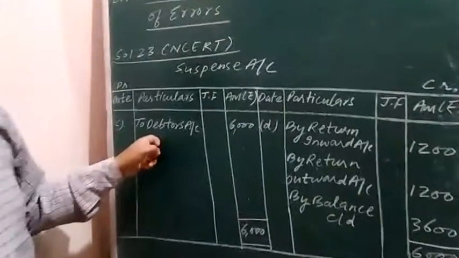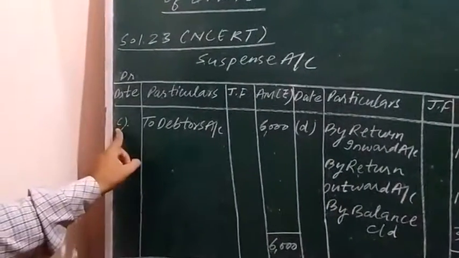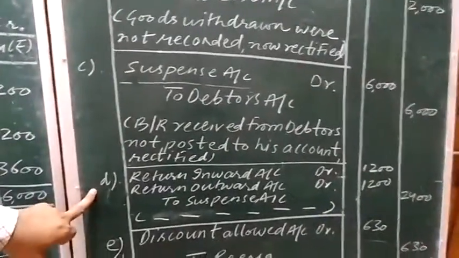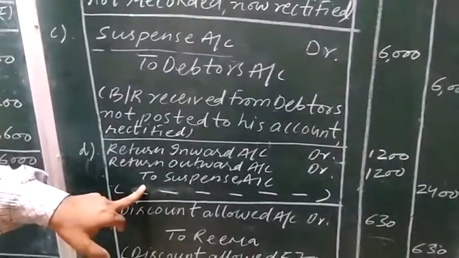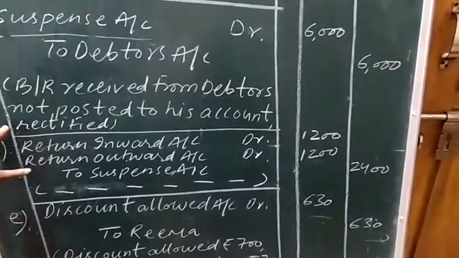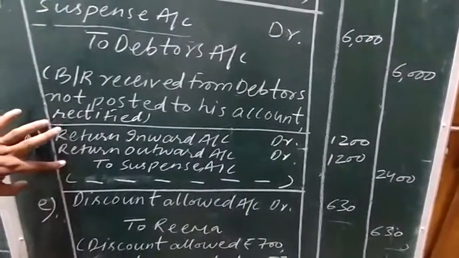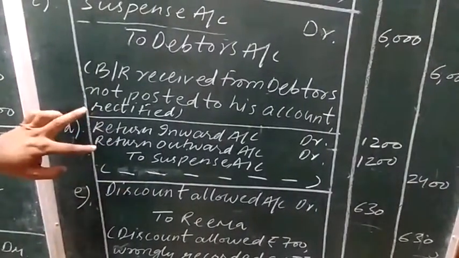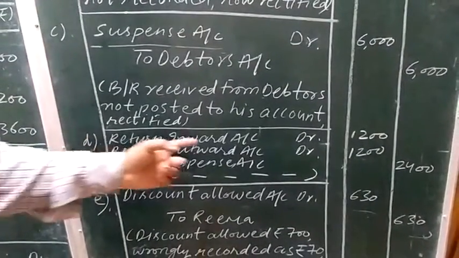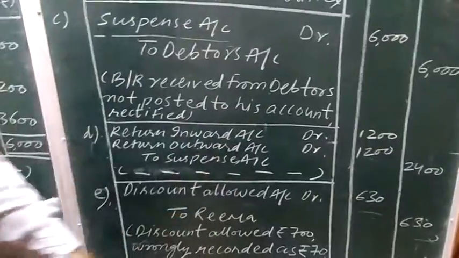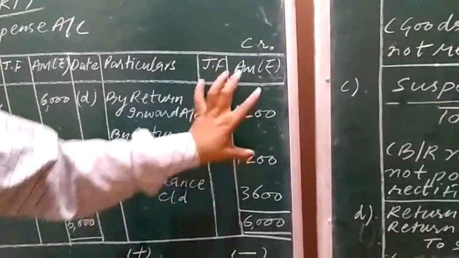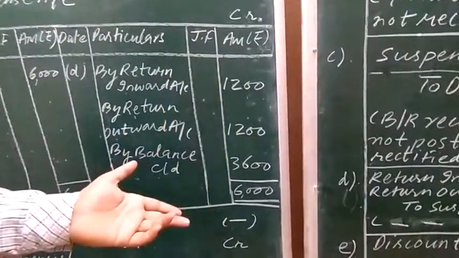On the debit side we have posted the third transaction, 6,000 rupees. Similarly, just see the fourth transaction, suspense account is on the credit side. Means on the credit side of suspense account we need to write 2,400. By whose name? The accounts which are representing suspense account on the debit side are written inward and written outward. So written inward and written outward both will be written on the credit side. By written inward account 1,200, by written outward 1,200. 1,200 plus 1,200, 2,400. Okay.